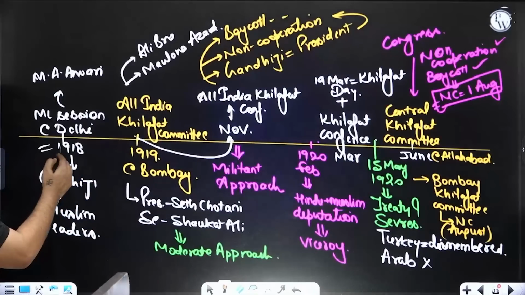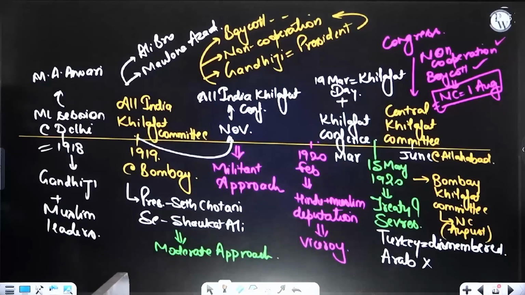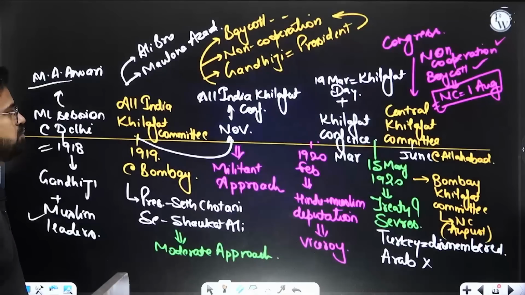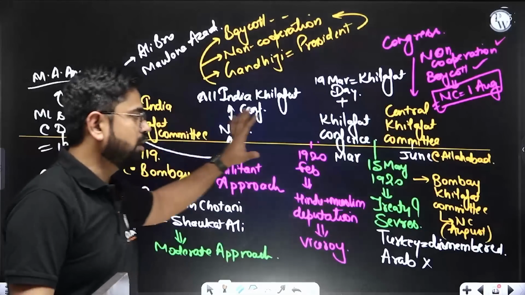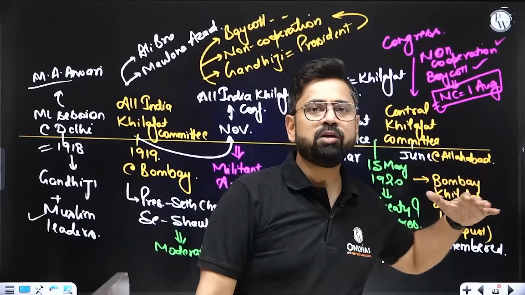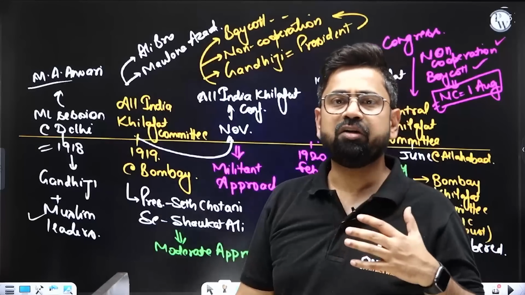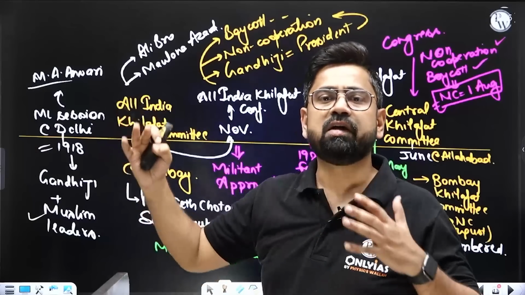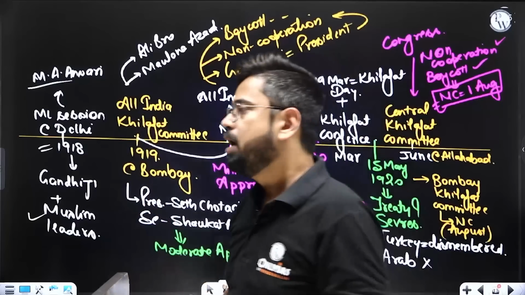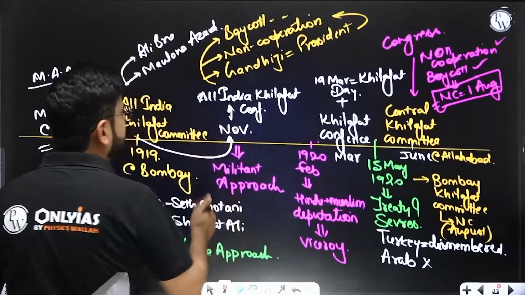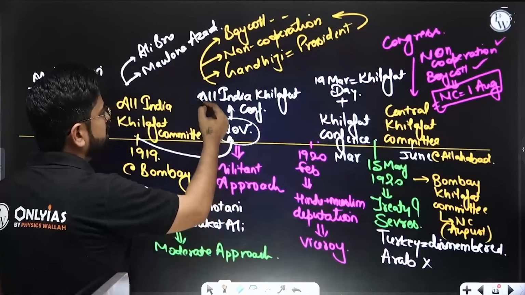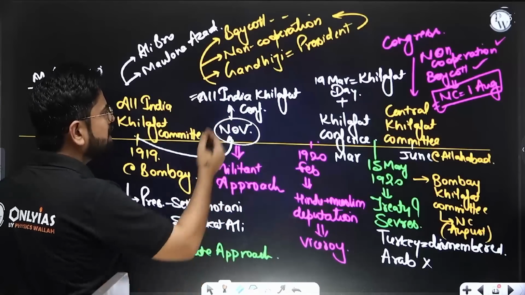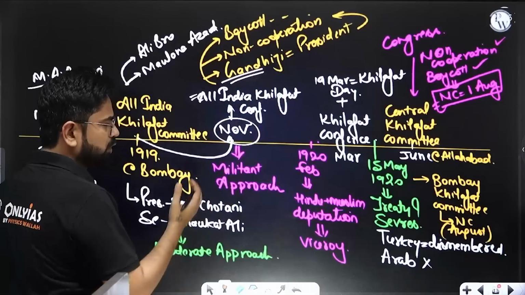For example, in the 1918 Muslim League session at Delhi, headed by M.A. Ansari, he was already part of that. So he has already met a lot of Muslim leaders. Again, details are not important. This development is under the guidance of Gandhi, you can say. He was part of this development as well. For example, in November there is the All India Khilafat Conference, and Gandhi was the president there. So he is also leading this.